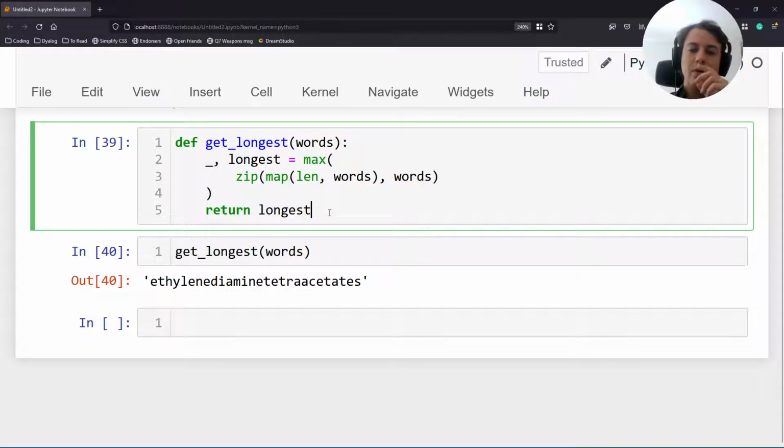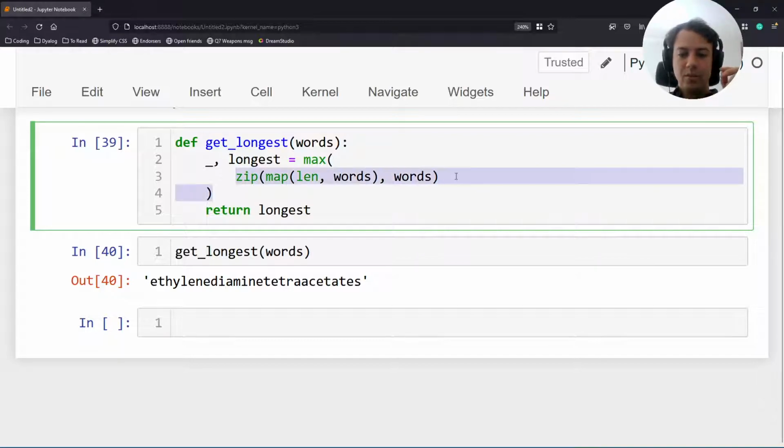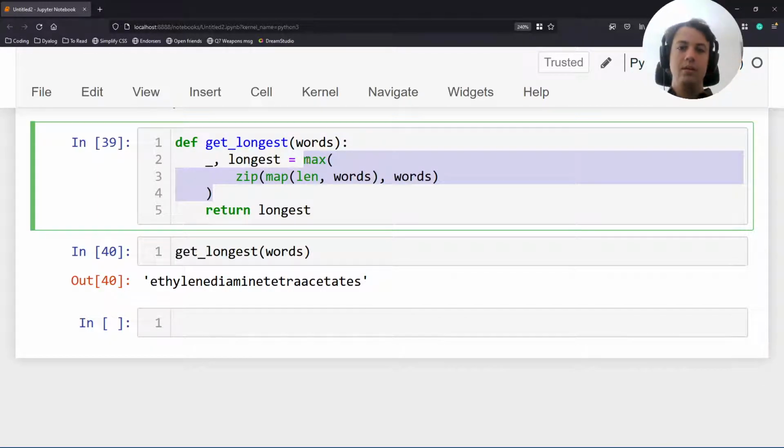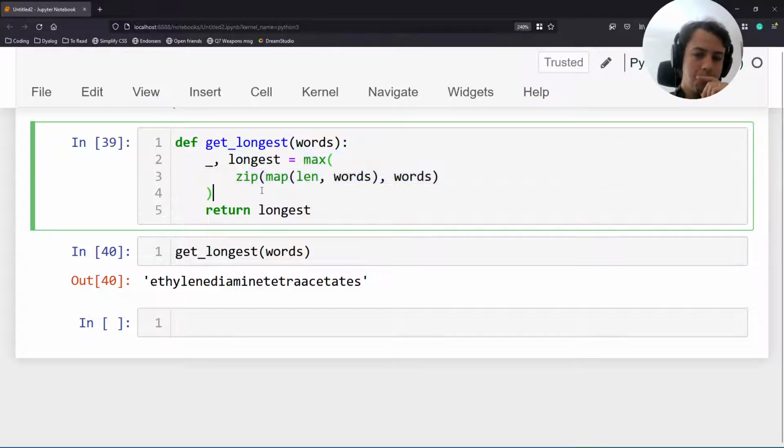And now we are closing in on what I think is the best way in which you could write this function. Notice how we are building tuples with lengths and words, and then we find the largest tuple, and largest will be the tuple that has the largest element on the first index.